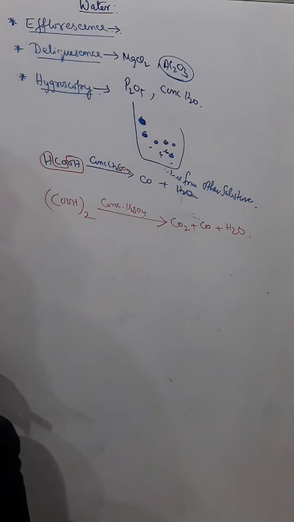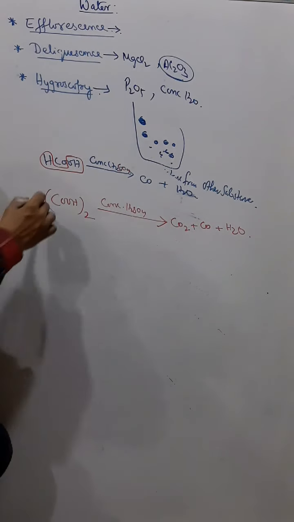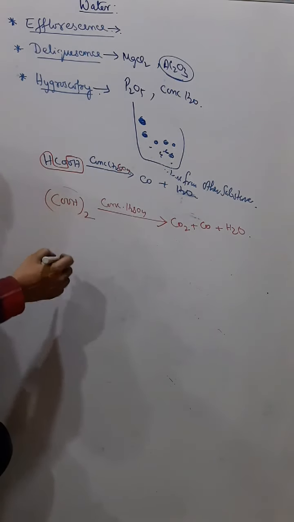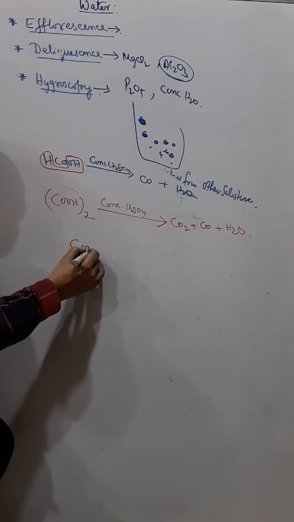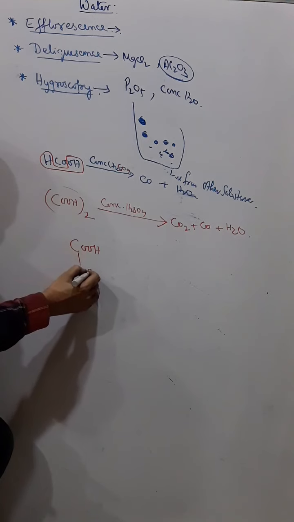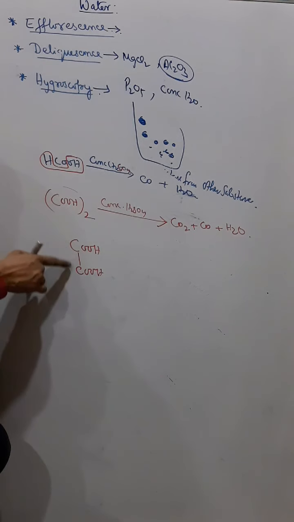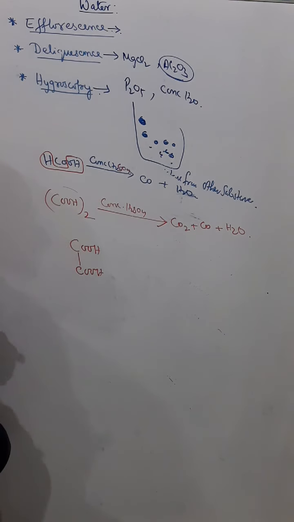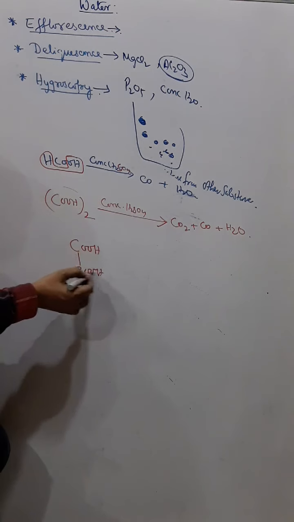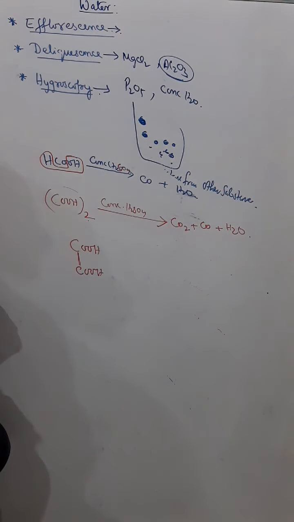Here also it is extracting chemically combined water. Now you may not understand from here, but I'm sure you will understand from here. This is oxalic acid, and its structure is like this. When you go to higher classes, in class 10, you'll study organic chemistry, and the chemical formulas are written in this way, as structural formulas.